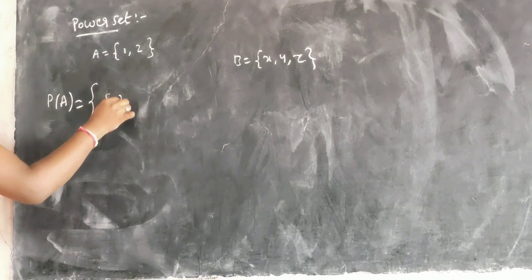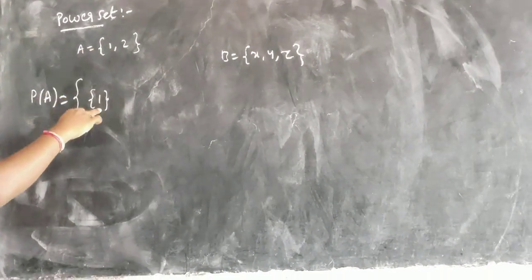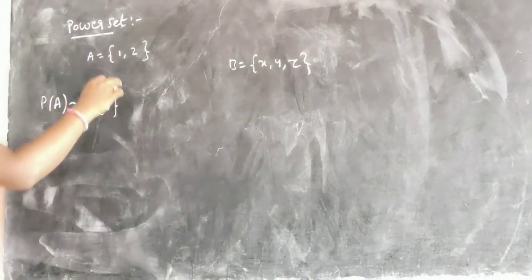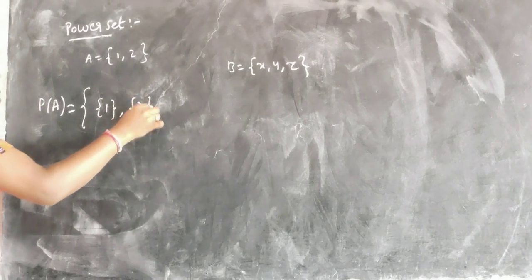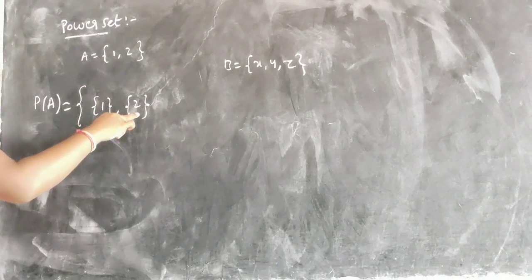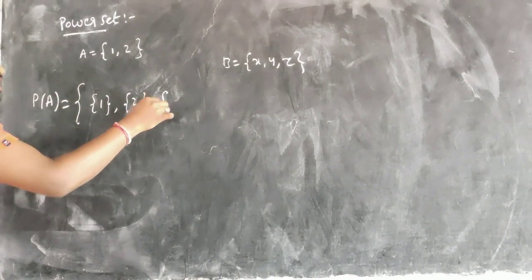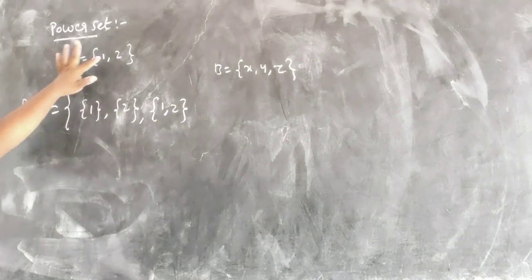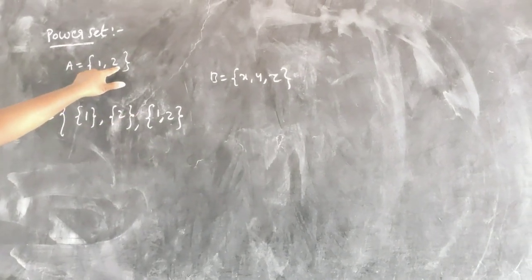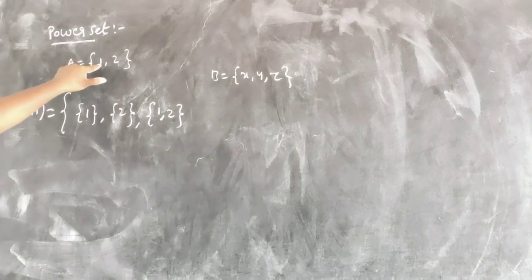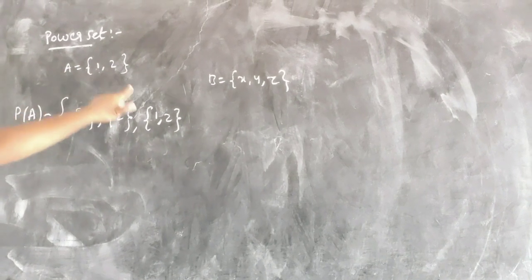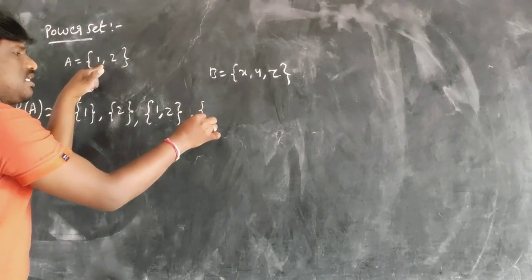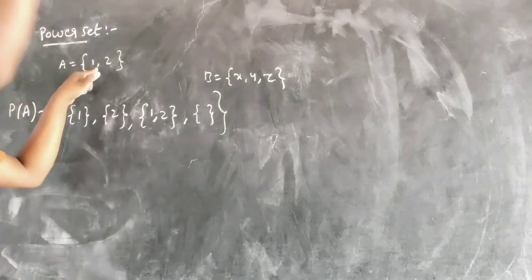Suppose I write the set {1}, is this set {1} a subset of A? Correct. If I write set {2}, is this a subset? Yes. And if I write {1, 2}, is this a subset? Yes, because every element of it is there in A, so it is a subset. And one more thing, the null set. The null set, the empty set, is a subset of every set.